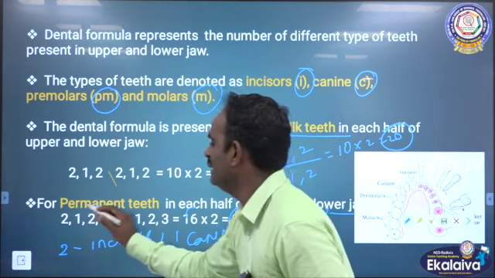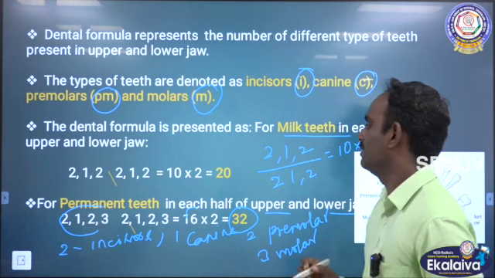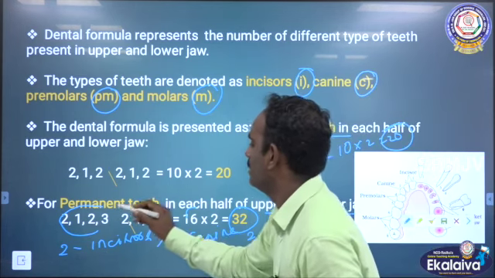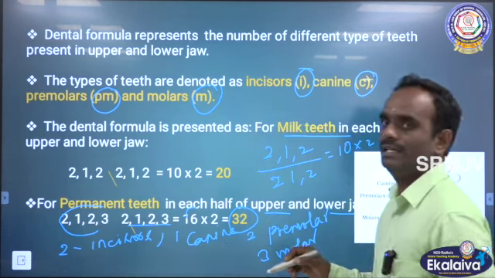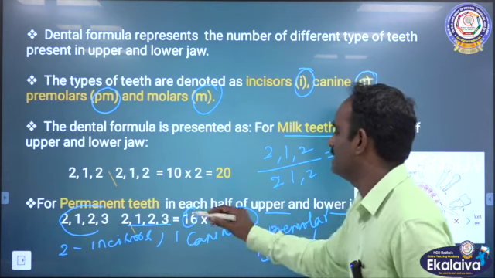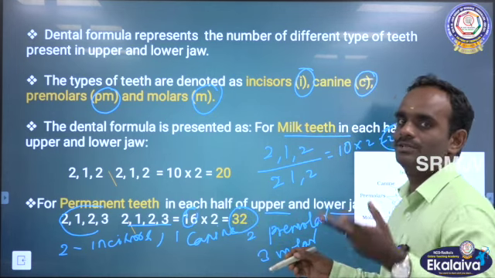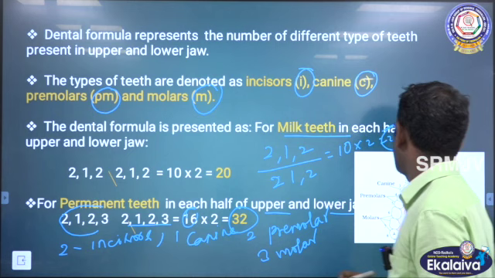2, 1, 2, 3 in the upper jaw on one side and 2, 1, 2, 3 on the next side. So, upper jaw 16 and lower jaw 16. So, 16 into 2, 32 teeth.